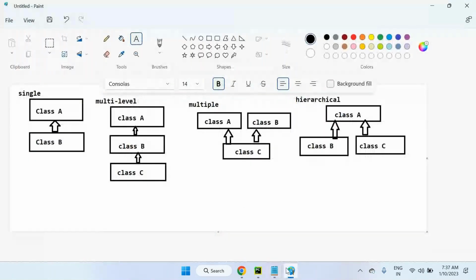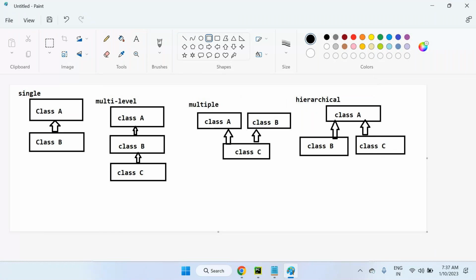Let's see how hybrid inheritance looks. We can go for this one. For example, I'm writing here, this is also hybrid inheritance. Just adding, this is also hybrid inheritance. I'm extending.